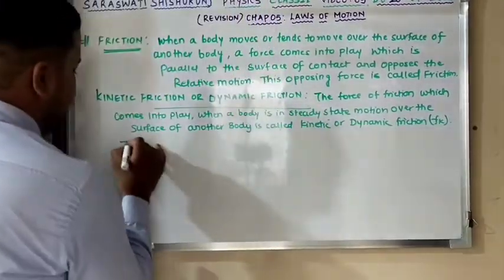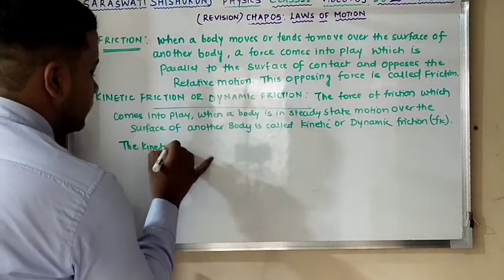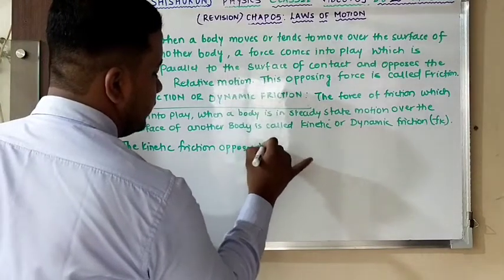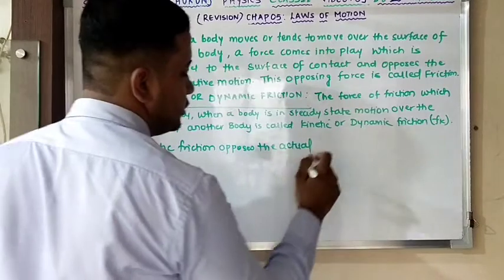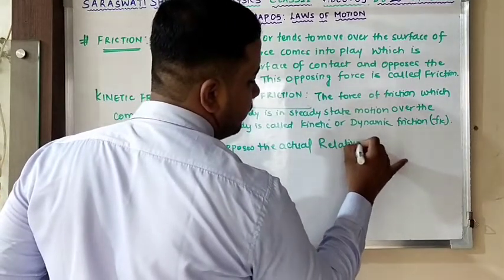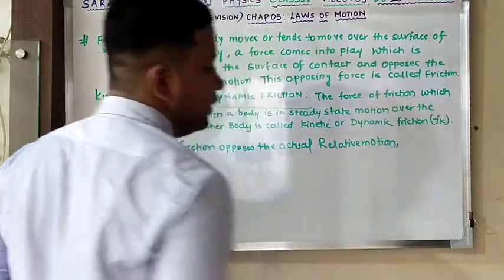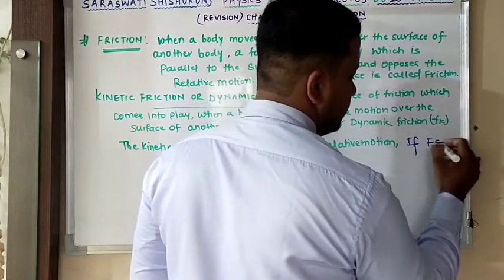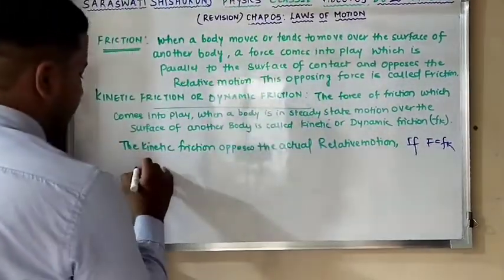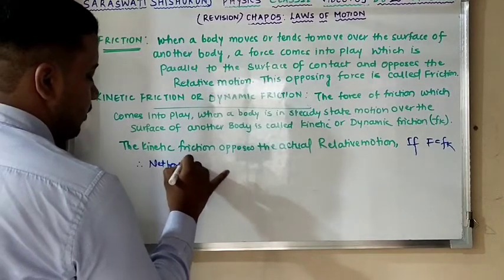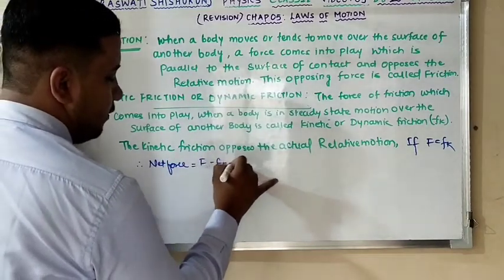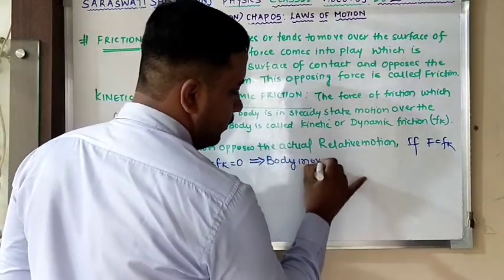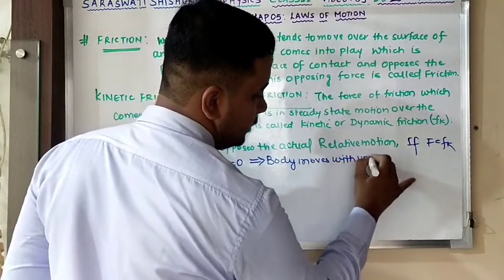One thing over here you can write, the kinetic friction opposes the actual relative motion. Is this clear? One thing you can notice over here, if your applied force is equal to kinetic frictional force, therefore you can write net force is equal to F minus Fk, that is equal to 0. This implies the body moves with uniform velocity.